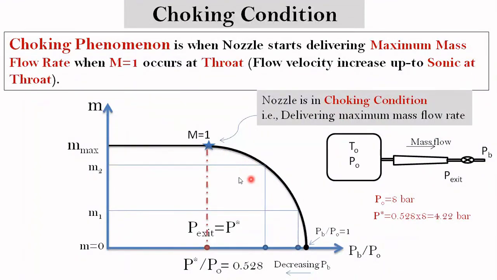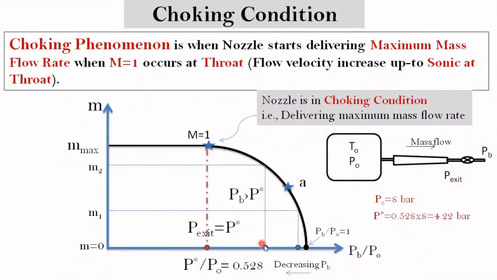Now let us understand why this critical property or this choking condition is important. For example, if we are operating our nozzle with a back pressure greater than the critical pressure, this curve A represents all the back pressures which are higher than the critical pressure.